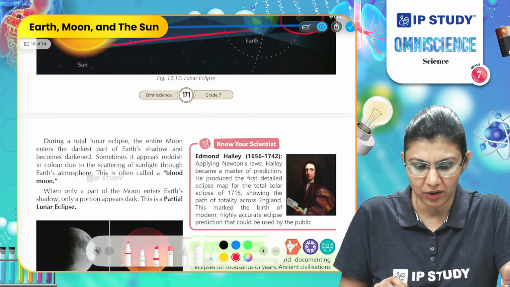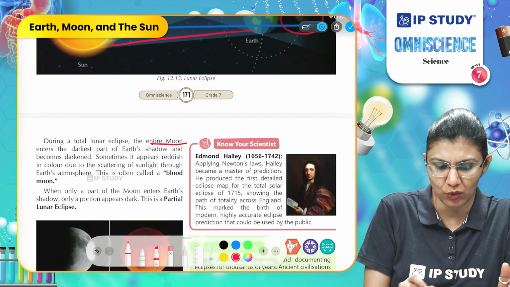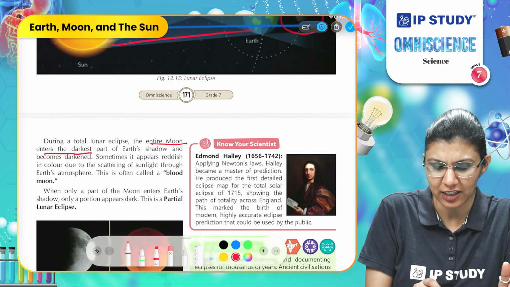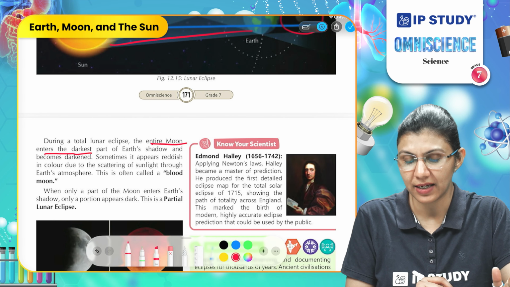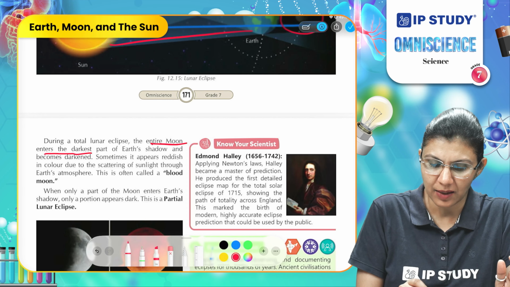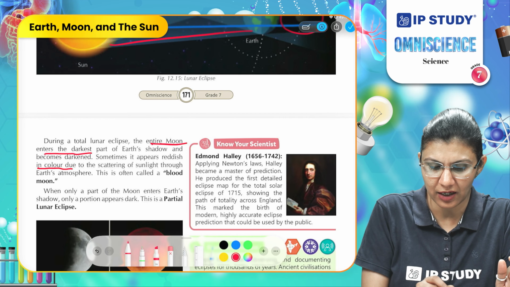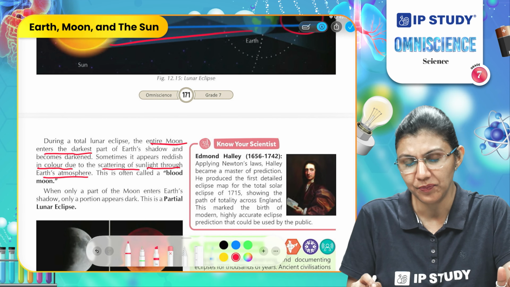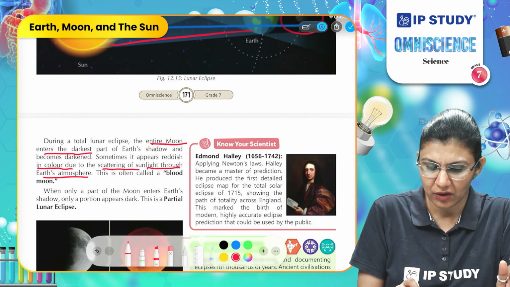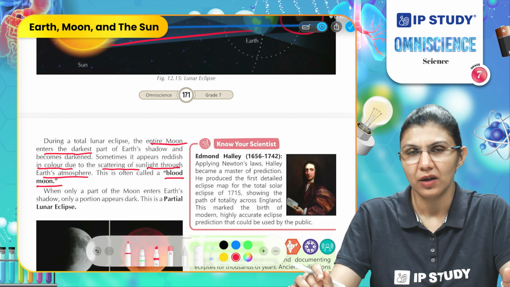During a total lunar eclipse, the entire moon enters the darkest part of the Earth's shadow. It is hidden inside the shadow of the Earth. Sometimes it appears reddish in color due to the scattering of sunlight through the Earth's atmosphere, which is often called the blood moon.